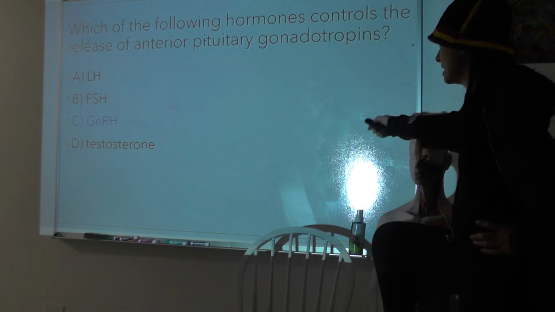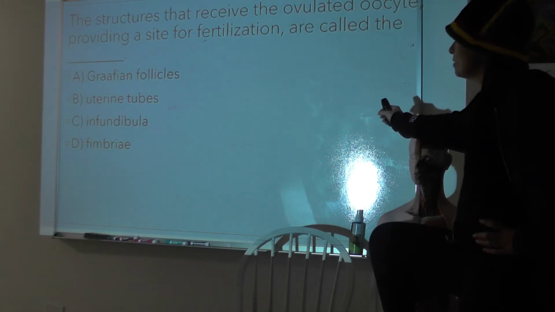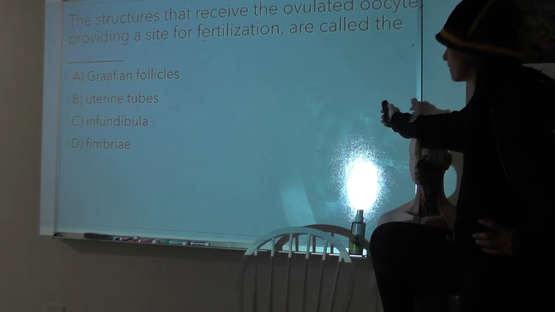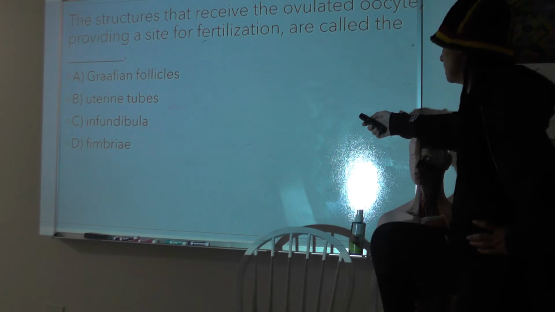The structures that receive the ovulated oocyte, providing a site for fertilization, are called the A, Graafian follicles, B, uterine tubes, C, infundibula, D, fimbriae. Jeopardy style.